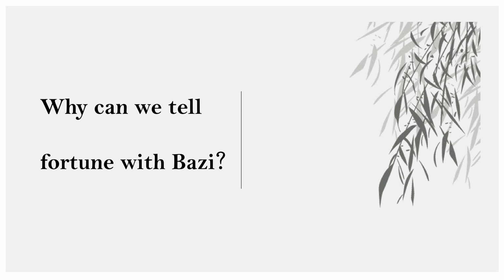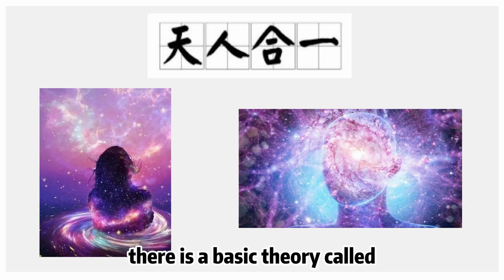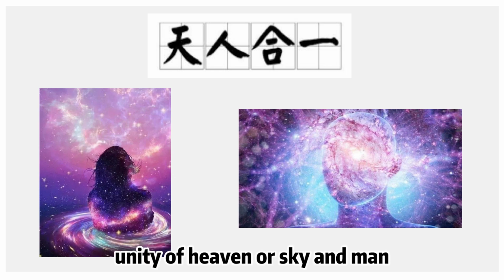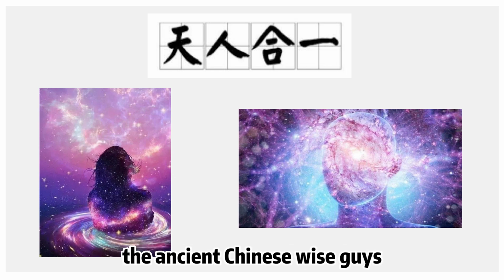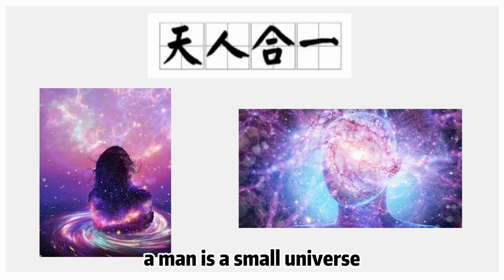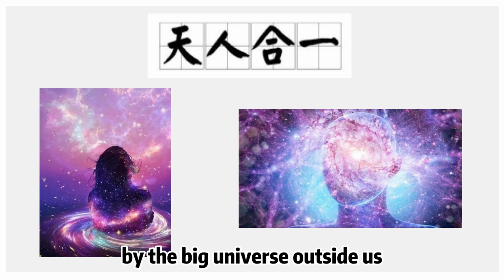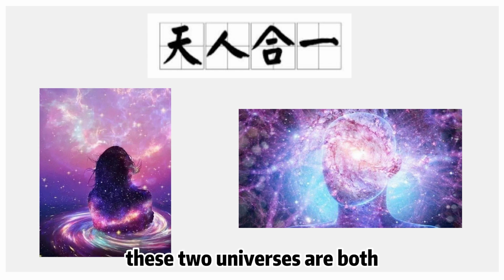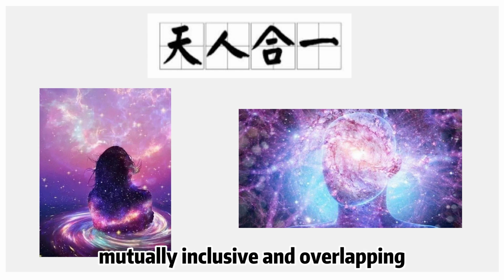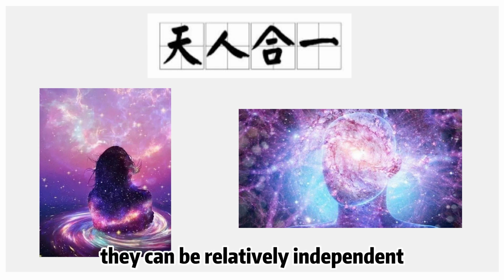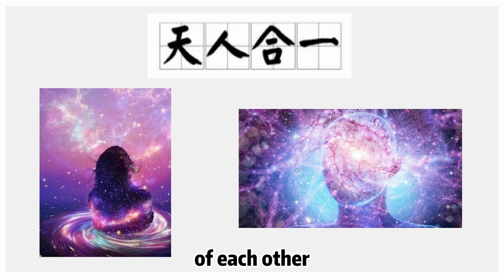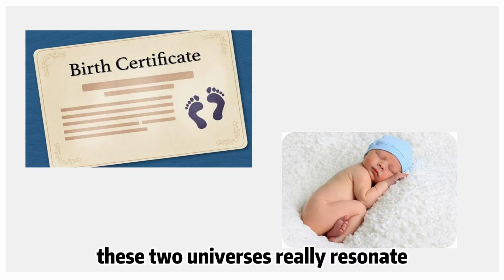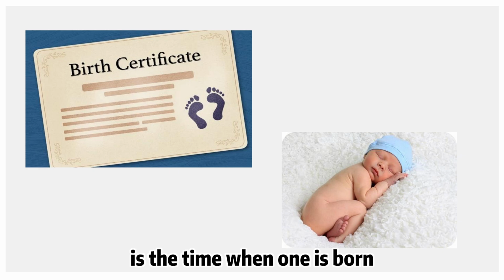2. Why can we tell fortune with Bazi? There is a basic theory called 天人合一, unity of heaven or sky and man. In the view of the ancient Chinese wise men, a man is a small universe and is contained by the big universe outside us. These 2 universes are both mutually inclusive and overlapping, and at the same time, they can be relatively independent of each other in complex linkage. And the first time these 2 universes really resonate is the time when one is born.